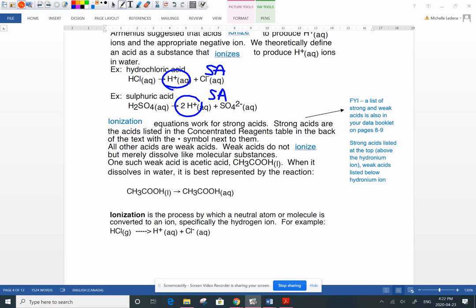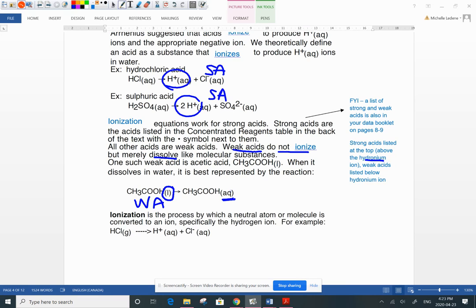They ionize. Weak acids do not ionize very much. They're only going to dissolve. So here's a weak acid, and if you look on the data booklet, you're going to find that it's below the hydronium ion. We see to start, it's a molecule, it's liquid, but it dissolves. It becomes aqueous, but it does not ionize very much, not like a strong acid does.